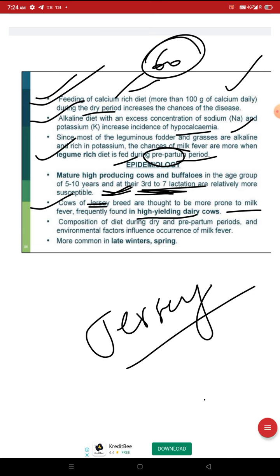The composition of diet during dry and prepartum periods and environmental factors influence the occurrence of milk fever. Whatever diet we provide at the dry and prepartum periods will influence its occurrence. It is more common in late winters and spring.